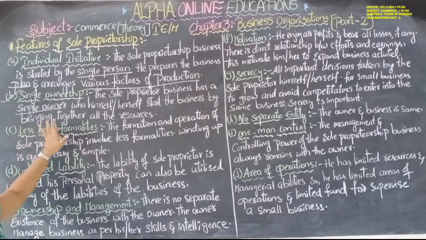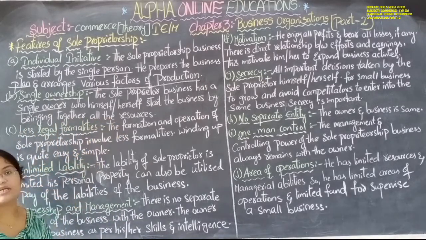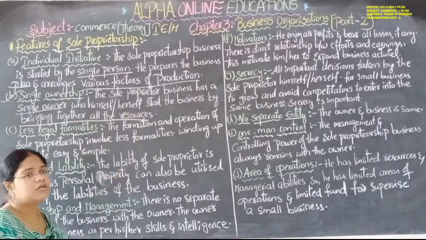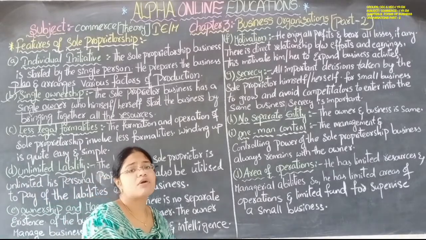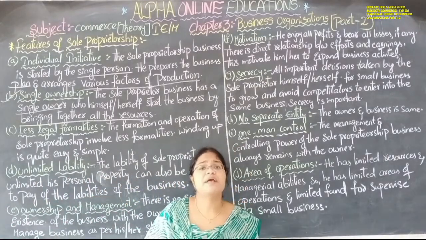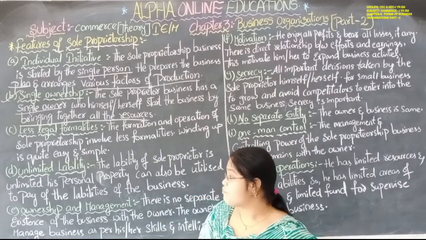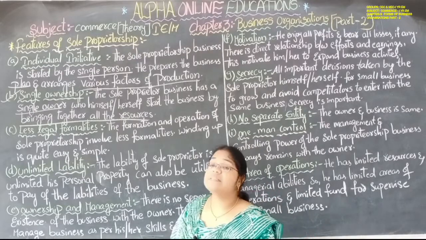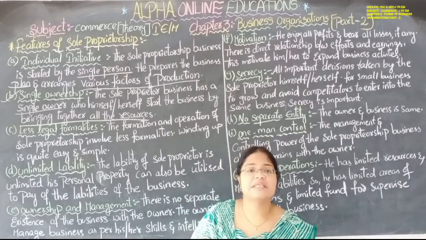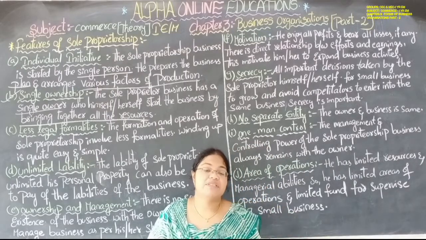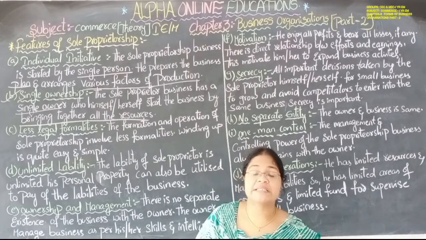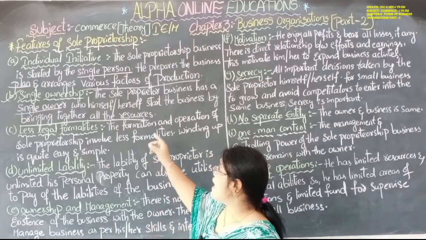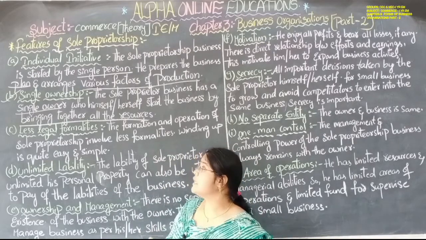Start the business by bringing together all the resources, whatever the resources. He or she will bring all the resources that are required for the business. They will bring all those resources at one place, and there he or she will sell all the goods and services required for the business. So he plays a very important role in the business. Okay, so he gathers all the resources. So he is a single ownership.